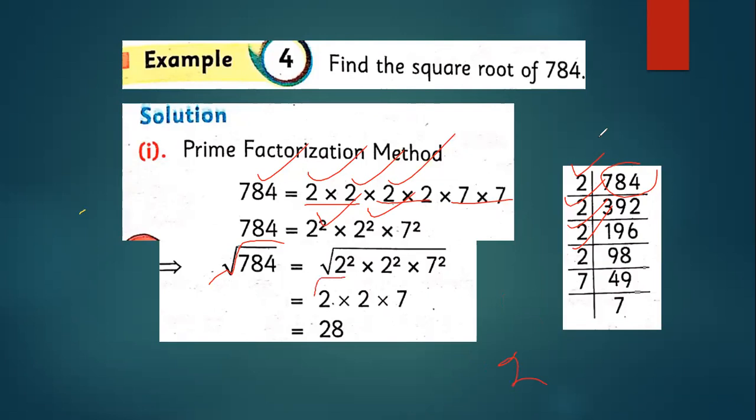Write the square root on each separately. This will cancel, this will cancel, this will cancel. This is 2, that is 2, that is 7. So 2 into 2 into 7: 2 twos are 4, 4 sevens are 28. So the square root of 784 is 28.